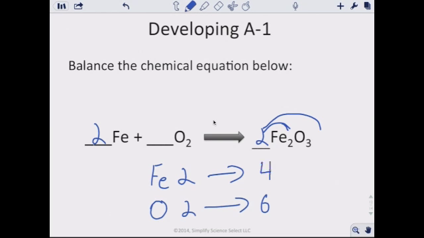Okay, so then we come back over and we got to balance everything out again. So how do I get this oxygen to be a 6 now? Well, I put a 3 there. It distributes to that 2, and that becomes 6. And how many irons do I need? I don't need 2 of them. I need 4. And that will change to 4. And so now what we see is our coefficients are going to be 4, 3, and 2, and that's our balanced equation.